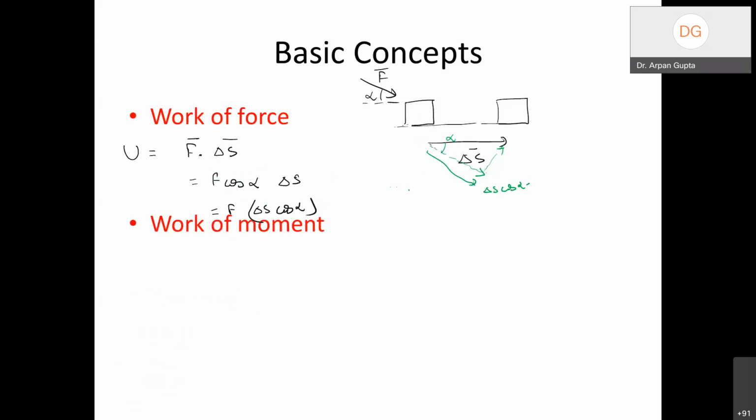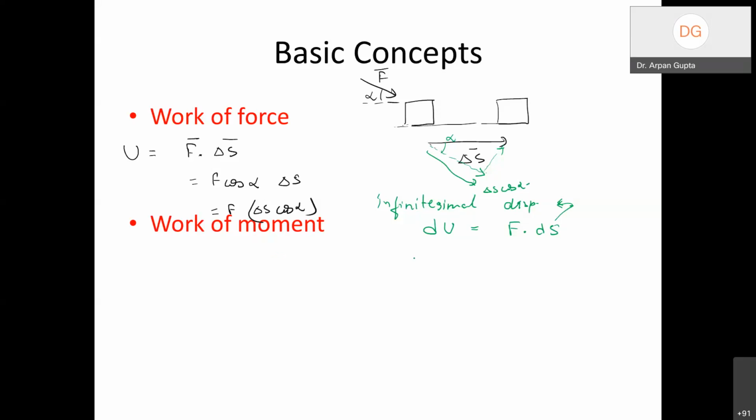So essentially, when I have a small infinitesimal displacement, I can write the small work done is equal to F dot product with ds vector, right? Where ds is your infinitesimal displacement. So that is your basic work done by a force, and I'm sure you must be aware of this definition before. The next concept is work of a moment.